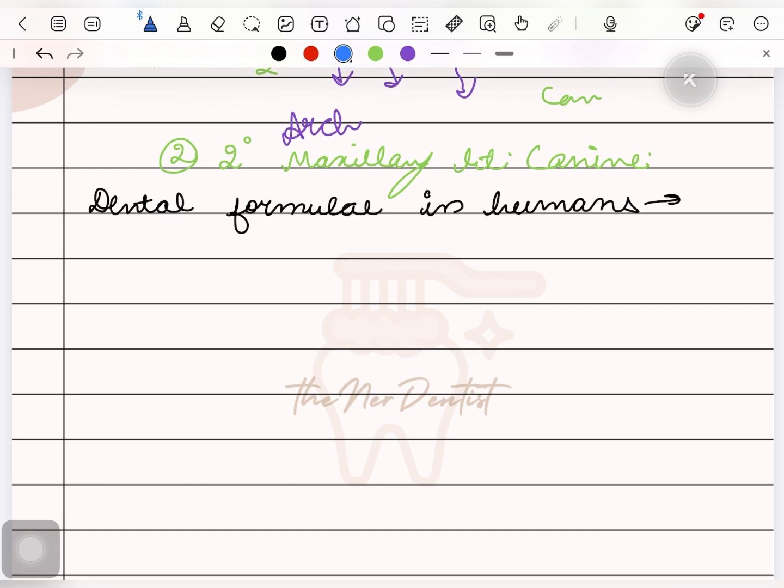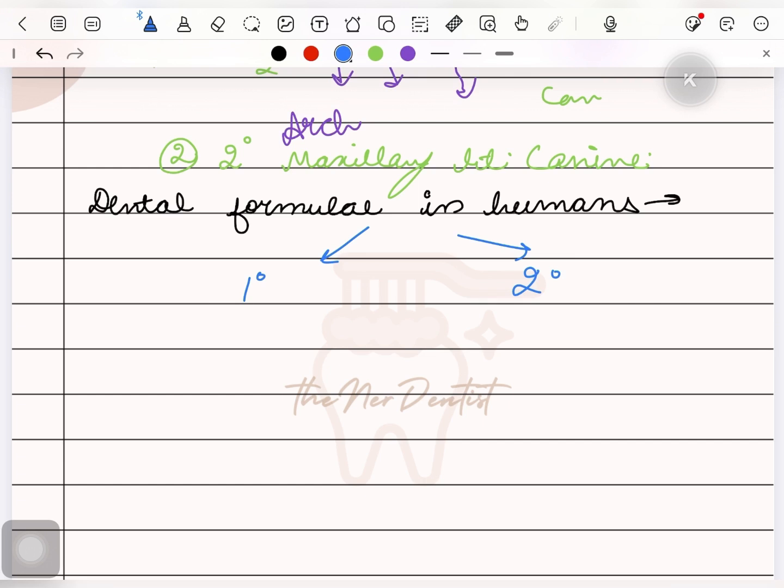Next is dental formula in humans. The number and type of teeth present in a dentition can be expressed in the form of a dental formula. The dental formula is used to differentiate the human dentitions from that of other species. It is different for primary dentition and for secondary dentition.